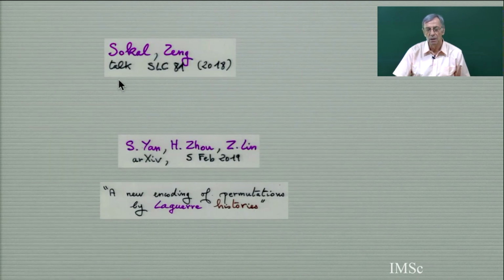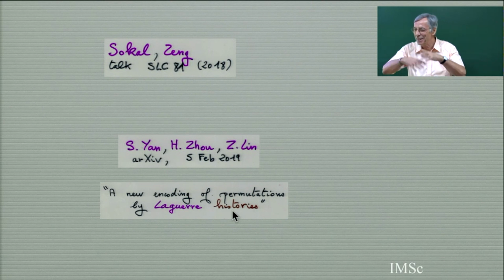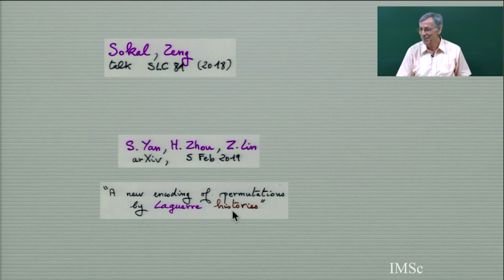This is a talk he gave, there is a slide of the talk, and probably they will do a joint paper with Sokal. The topic is very active. You see, this is a paper on arXiv. Last week, 3 Chinese authors made a paper, a new encoding of permutations by Laguerre histories. So you see, the subject is going on. It's a very living topic.